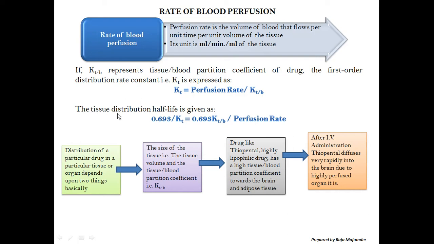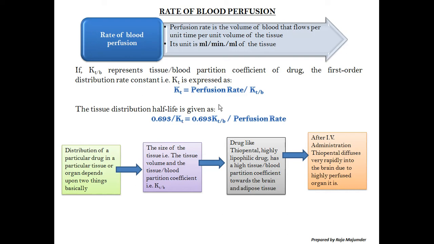And the tissue distribution half-life can also be determined. If we get the KT value, then 0.693 divided by KT will give me the value of the tissue distribution half-life.